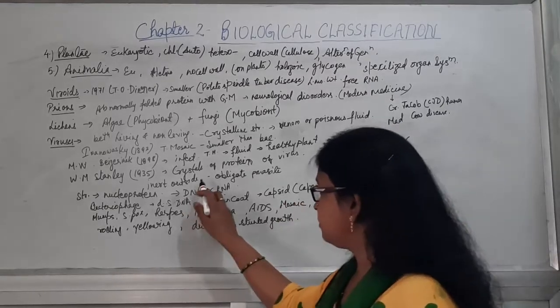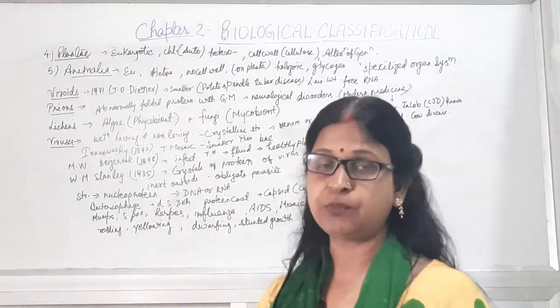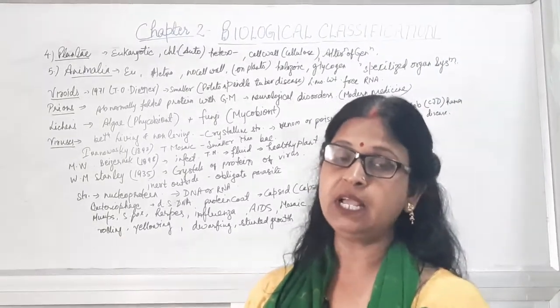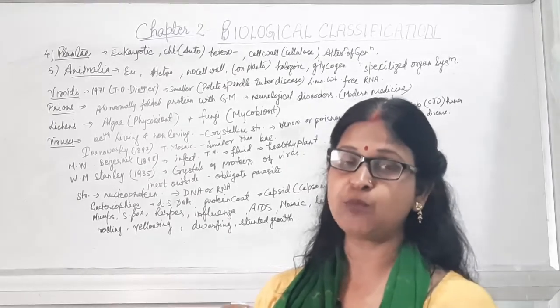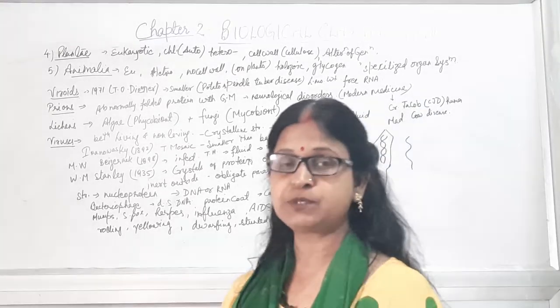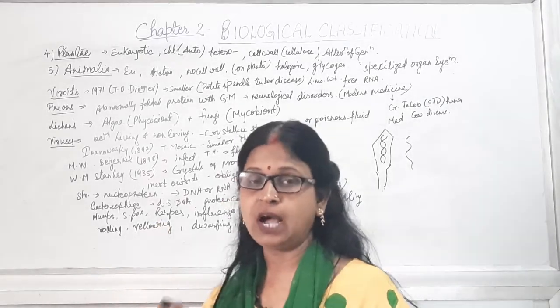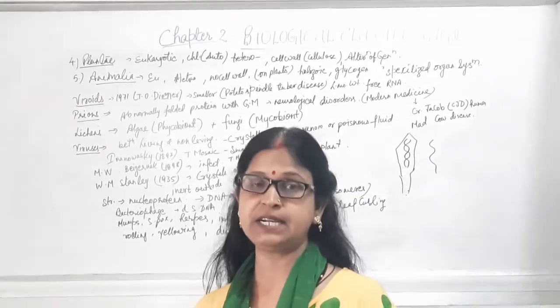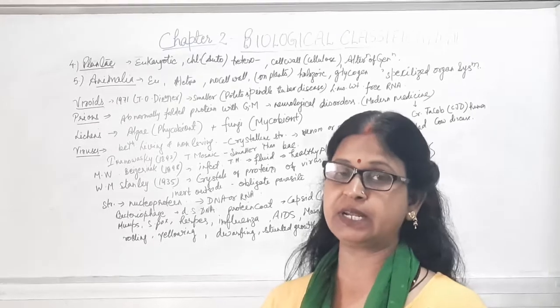Now the TMV also has a protein coat and genetic material. The protein coat is known as the capsid, and it consists of smaller subunits known as capsomeres. So either DNA or RNA will be the genetic material. Viruses that have RNA as genetic material are known as retroviruses, for example the AIDS virus.